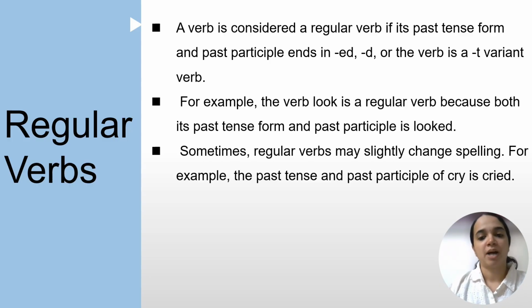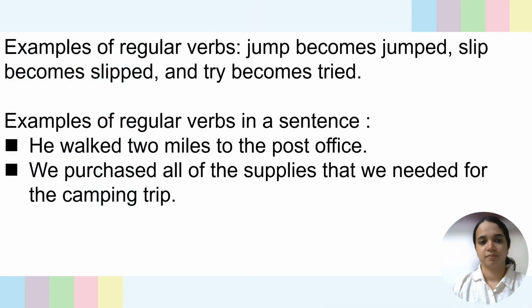Sometimes regular verbs may slightly change spelling. For example, the past tense and past participle of cry is cried. There we are adding -ied, not -ed, and it's not ending in d or t. Here are the examples of regular verbs. Jump becomes jumped. We are just adding -ed. Again, slip becomes slipped. We are just adding -ed. Try becomes tried.